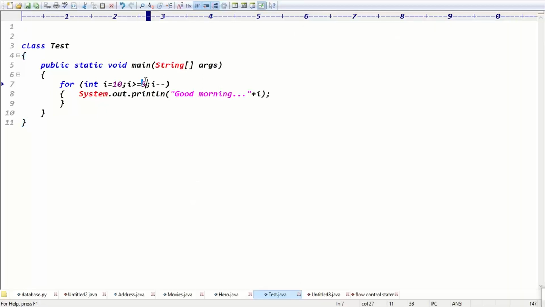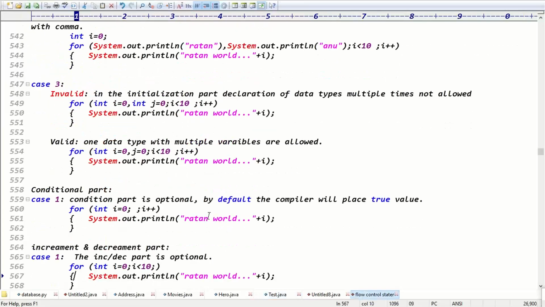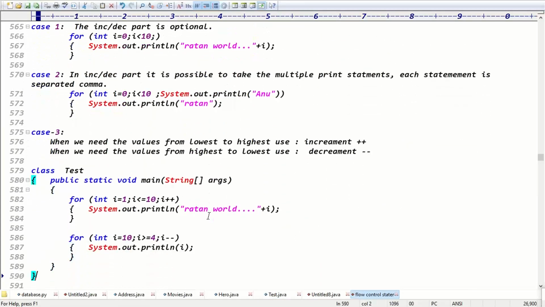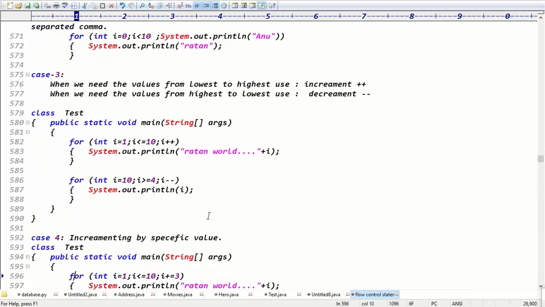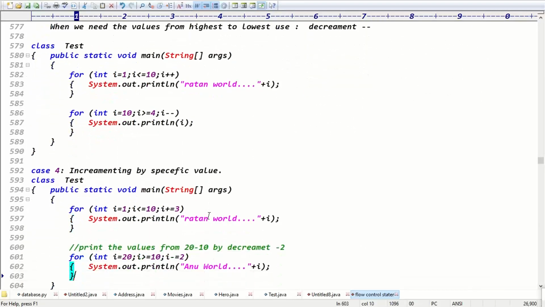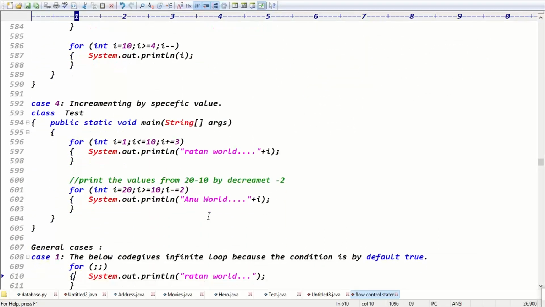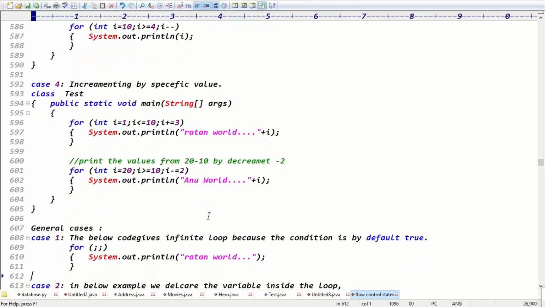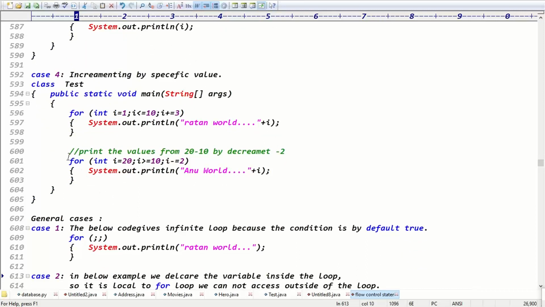Yes or no? So like that, depending on the requirement, you are able to modify the data and able to print the data, guys. Exactly. Now print the values from 20 to 10 by decrementing 2. I think you know these values, right? I hope this code is clear, right? For int i equals 0, i greater than or equal to 10, i minus 2.